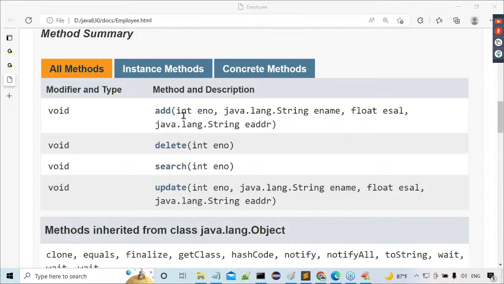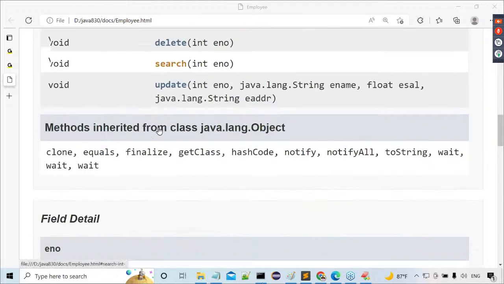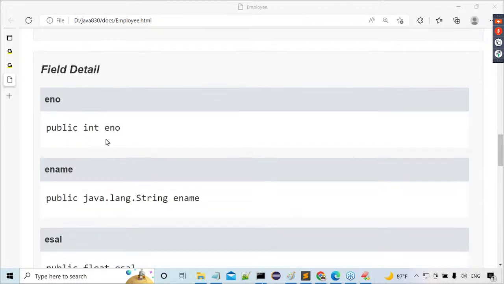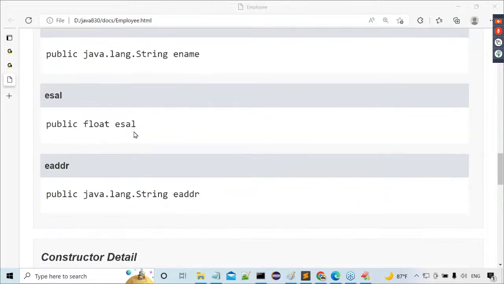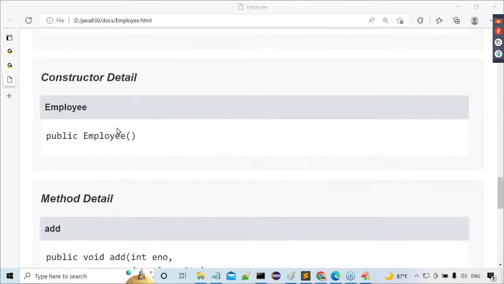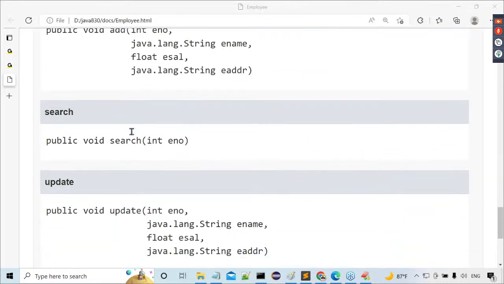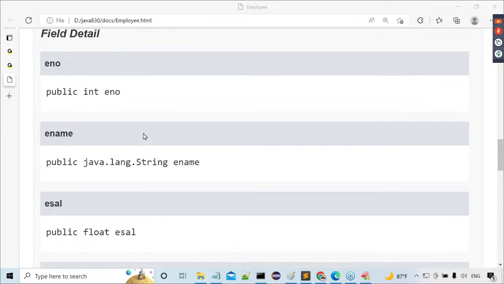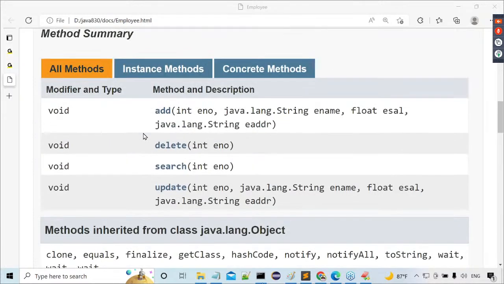Okay, fine. Now, let me do some work here. Just observe carefully this API documentation. Individual variables information, just only the declarative part here we are getting. Public int eno, public String ename, public float esal, eadd, that we are getting. Constructor. Next one is what? Add, search, update, delete. Only information. What we declared, that information here we are getting on our screen. Yes, sir. All of you are getting it or not? Am I right or not?